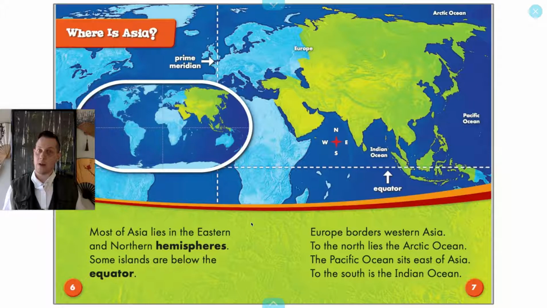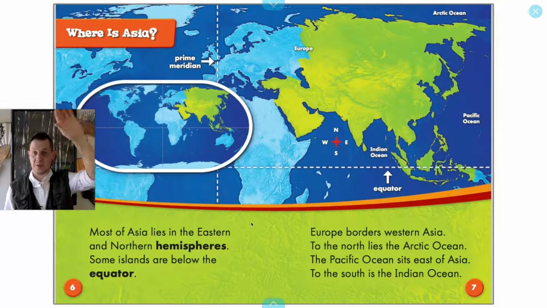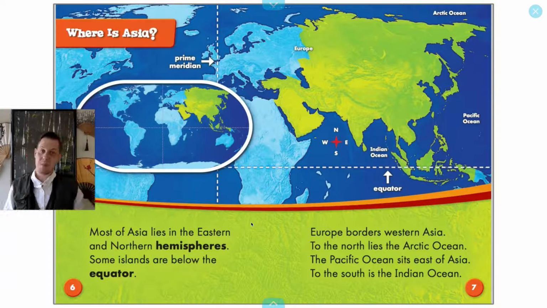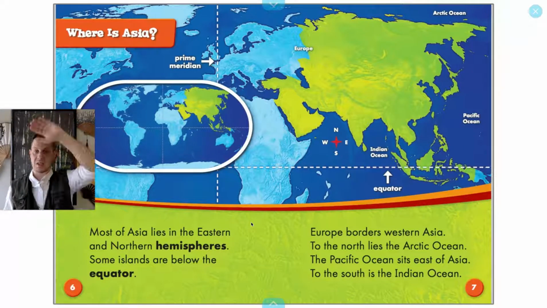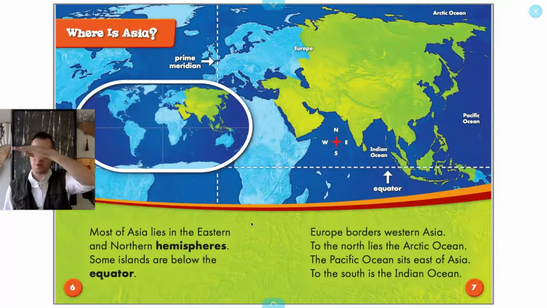So where is Asia? Most of Asia lies in the eastern and northern hemispheres. Hemispheres are just like halves of the Earth. So the northern hemisphere is the top half of the Earth, and the southern hemisphere is the bottom half. And most of Asia is in the top half, the northern hemisphere. There are some islands that are below the equator, which is just kind of the middle line.